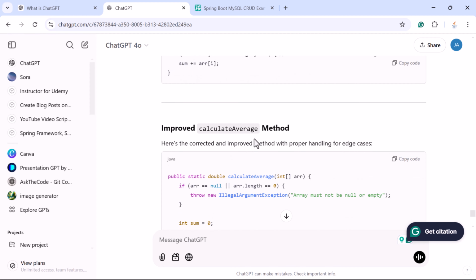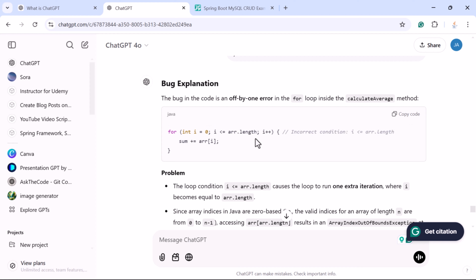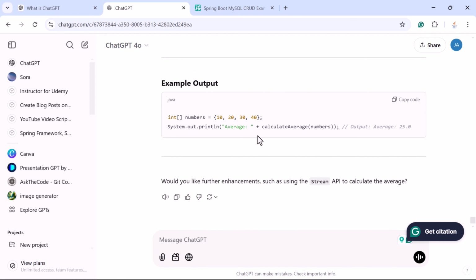This is awesome, right? You don't have to spend a lot of time to identify the bugs or errors. Just ask ChatGPT. ChatGPT will help you to find the bugs in your code. Okay, so this is one of the best use cases, and a lot of developers are using ChatGPT to achieve this kind of use case.